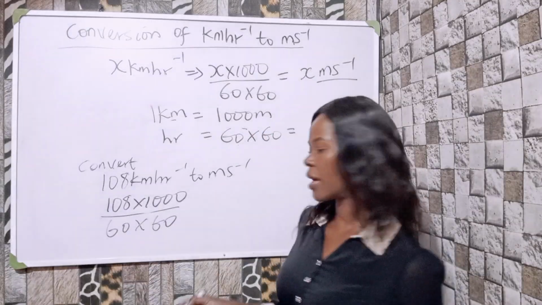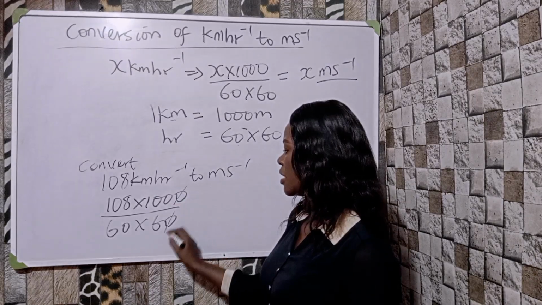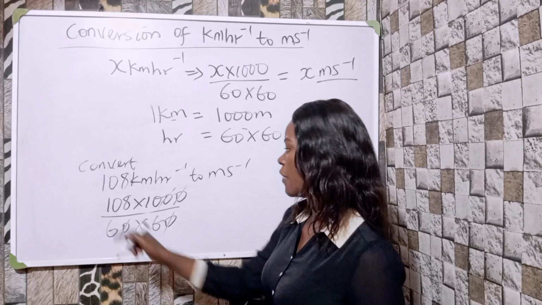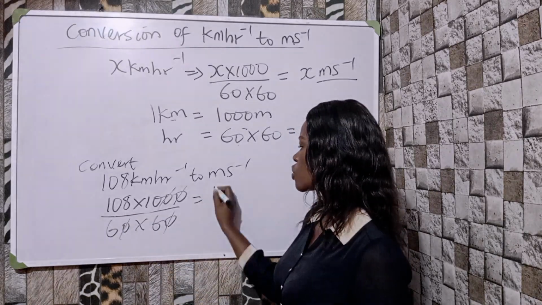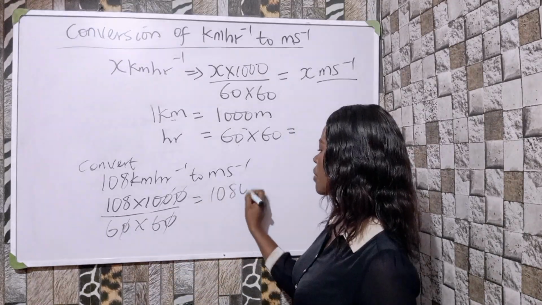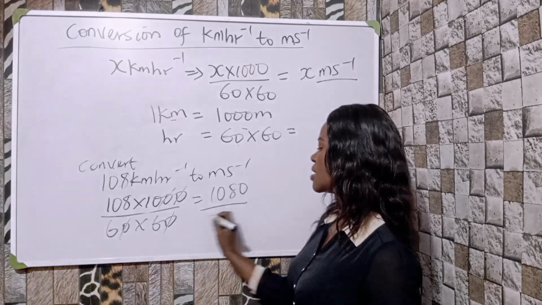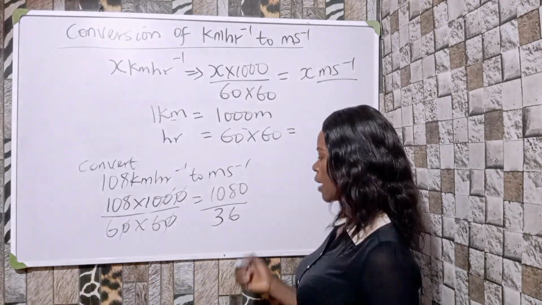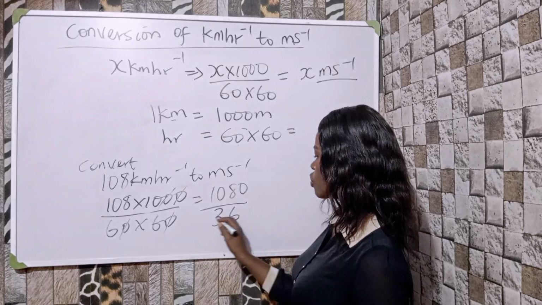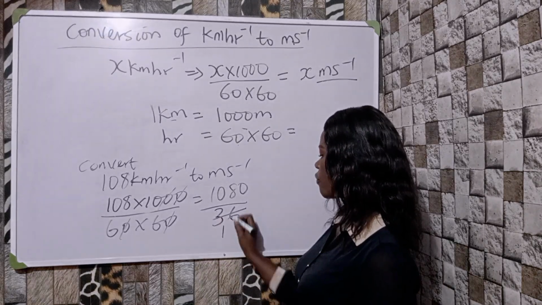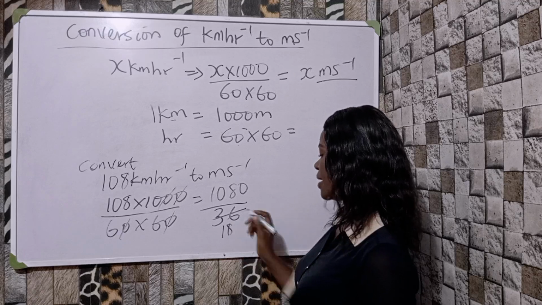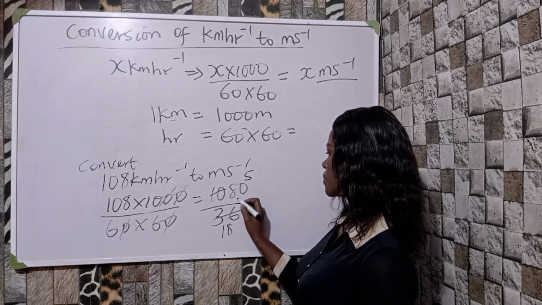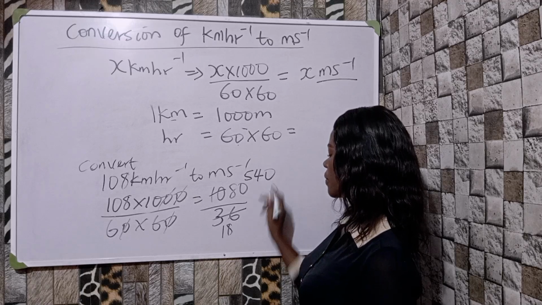Okay, so let's see what cancels out. 0 cancels 0, 0 cancels 0. Okay, so I'm left with what? 108 times 10 is equal to 1080 divided by 6 times 6, which is what? 36. But what can go? Let's see if 6 can go or 2 can go. 2 into this, I have 1 and what? 8, that is 18. 2 into this, 5. 2 into this, 40.